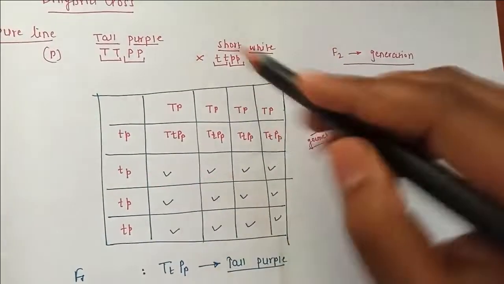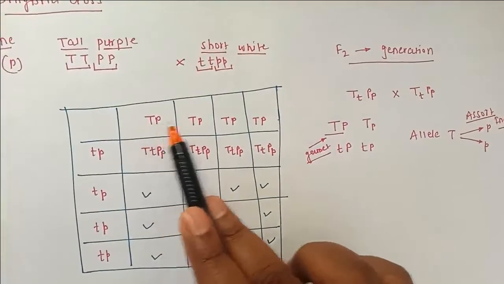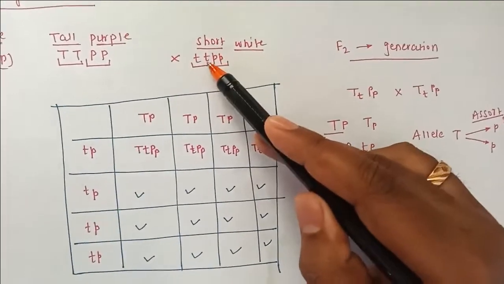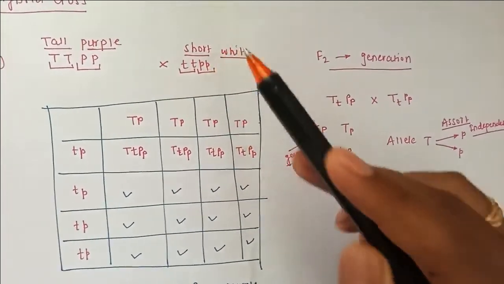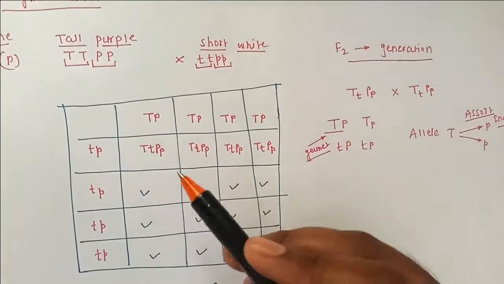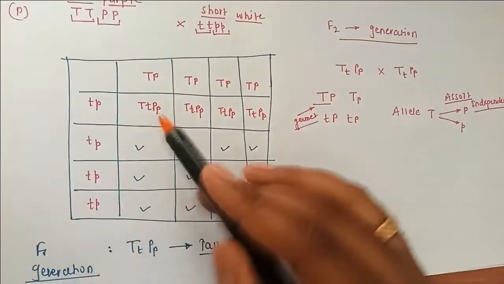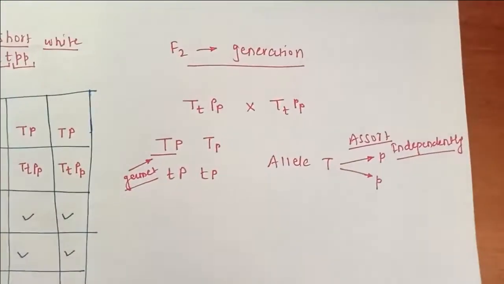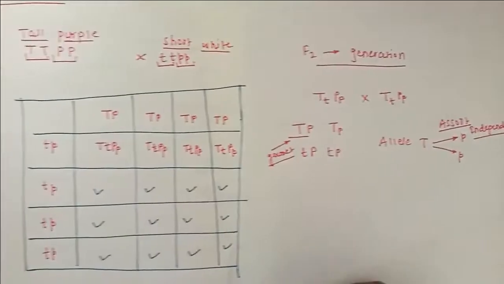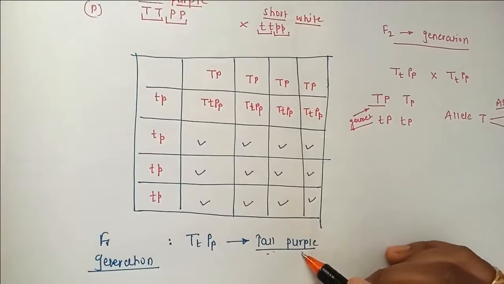I have just drawn this Punnett square, and the same thing here. This is the dominant gametes, and then here small t, small p, small t, small p, again small t and small p, small t and small p. So again four gametes will form, and when they are hybridized or pollinated, this will form this one. This is the F1 filial generation. We know that in the F1 generation all the dominant characteristics exist. So here also all the plants formed are tall and purple, because tall is dominant and purple is also dominant.